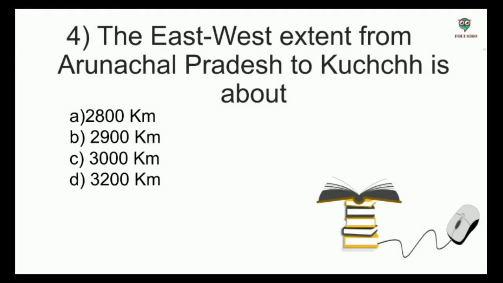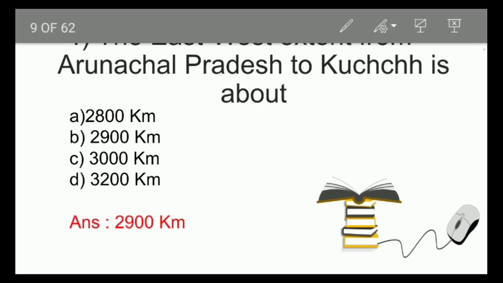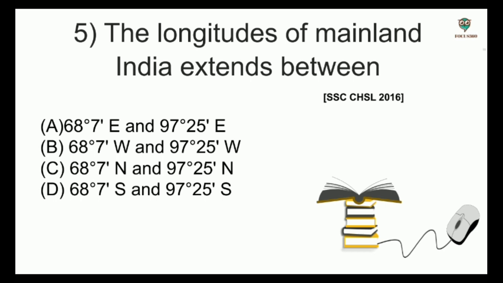Next, the east-west extent from Arunachal Pradesh to Kutch is about, options: 2800 km, 2900 km, 3000 km, 3200 km. And the answer is 2900 km.